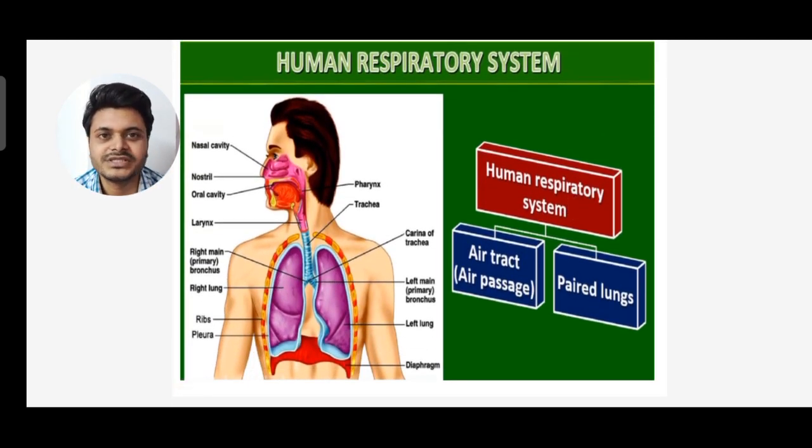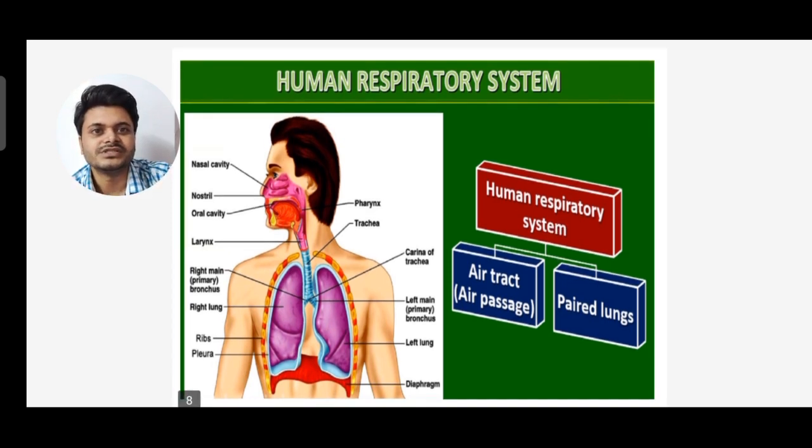So the human respiratory system has two parts. One is the air tract, that is air passage, and another is paired lungs. You can see the labelings: nasal cavity, nostril, oral cavity, larynx, right main bronchus, that is primary, right lungs, ribs, pleura, left lungs, diaphragm, left main bronchus, that is primary, then trachea, then pharynx. So this is the human respiratory system.